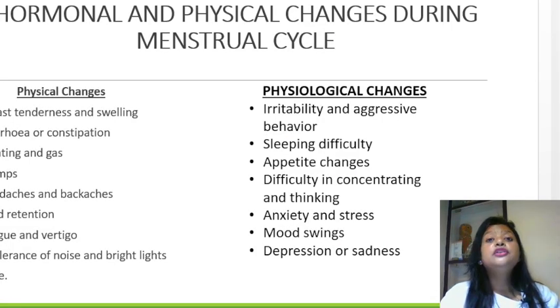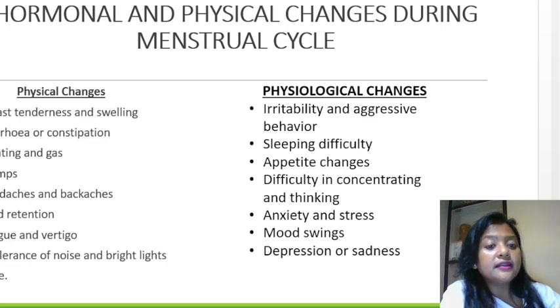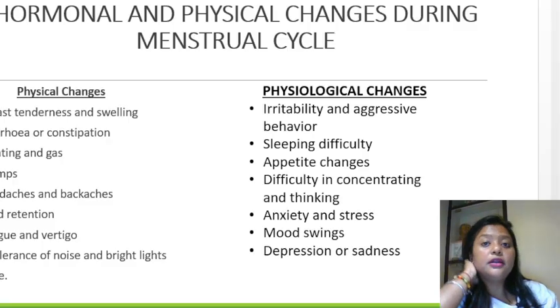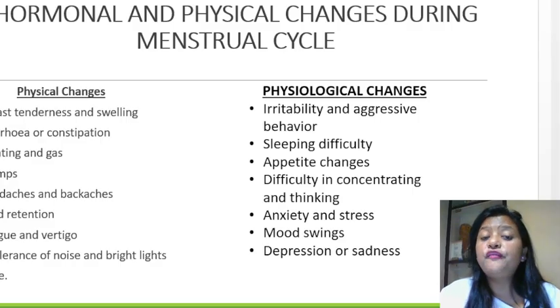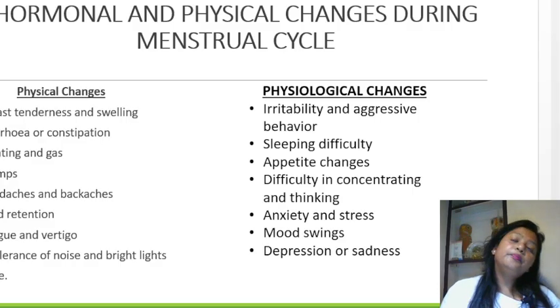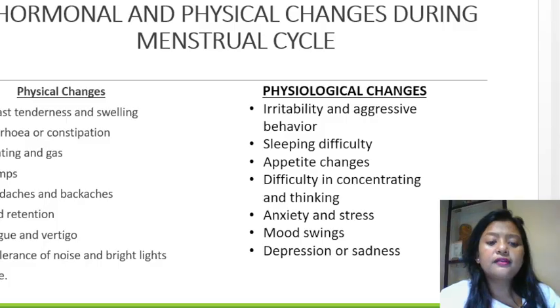Now, during the menstrual cycle, what are the changes that can be seen in a woman? Physical changes are there. You can see tenderness and swelling of the breasts. Some women have diarrhea or constipation, some have gas or bloating, and some face a lot of cramps in the abdominal part. Some have headaches, some have backaches, some feel fluid retention in the body, some feel very tired, have vertigo issues, and are always feeling irritated.